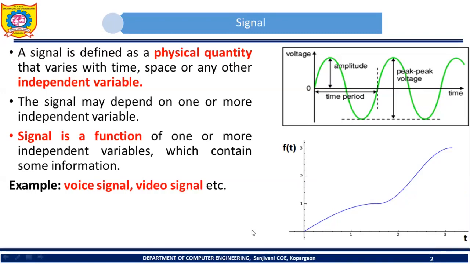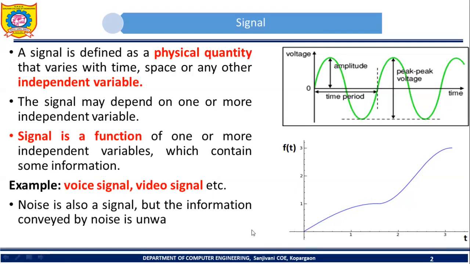Now, examples. We can consider voice as a signal. We may also have a video signal. Noise is also a signal, but the information conveyed by noise is unwanted, hence it is considered an undesirable signal. Just now we said that a signal carries certain information.